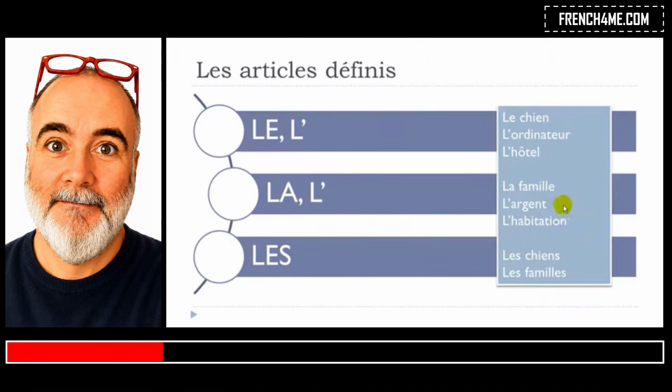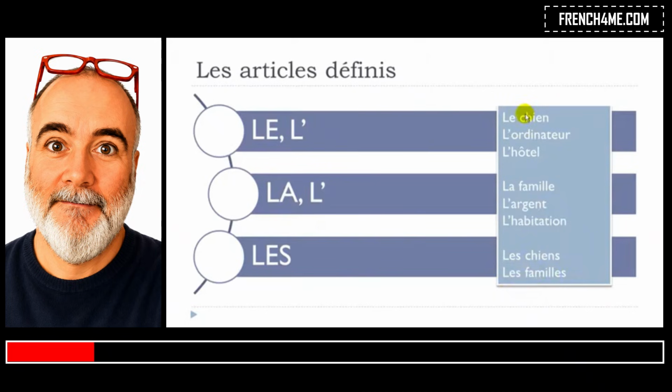okay? And then I've been taking, well, basically the example from here, chien, okay, and then I put S at the end, and it's the mark of the plural, okay? So you put les chiens, the dogs, okay? Les chiens. And then you take famille, family, okay? Just add this final S, and you get the plural form, les familles, okay?